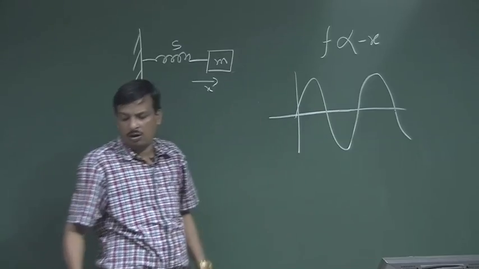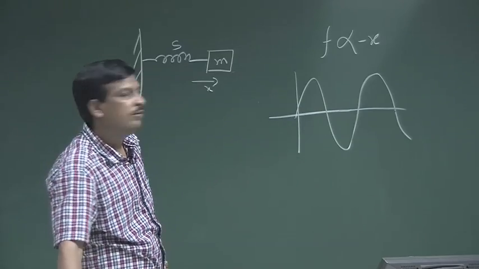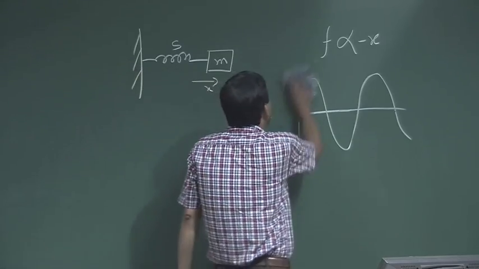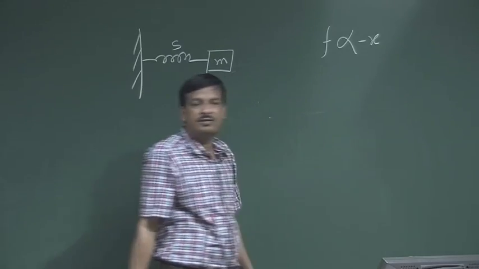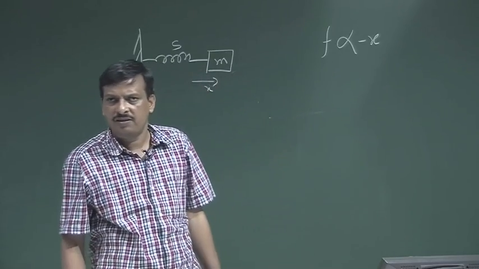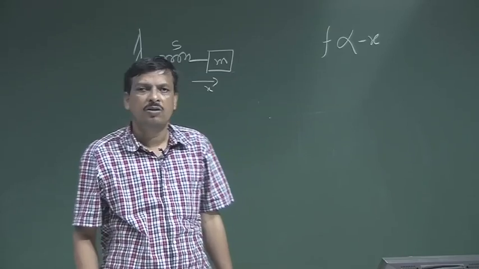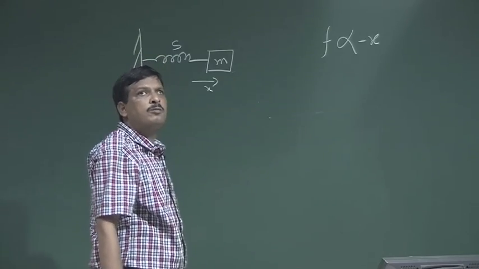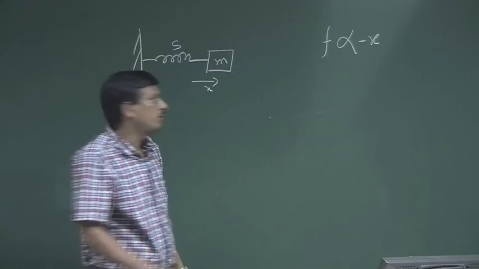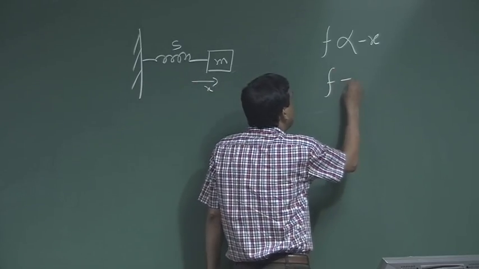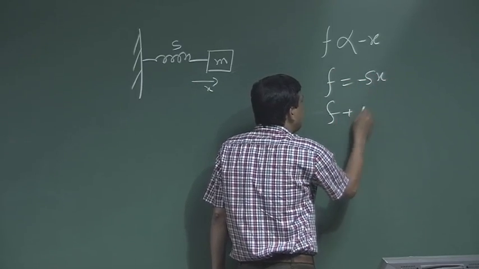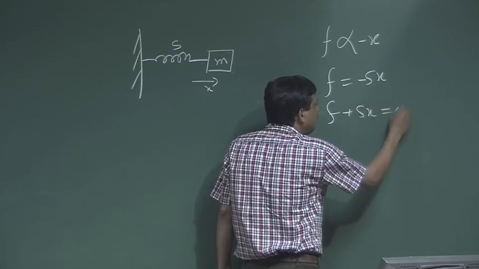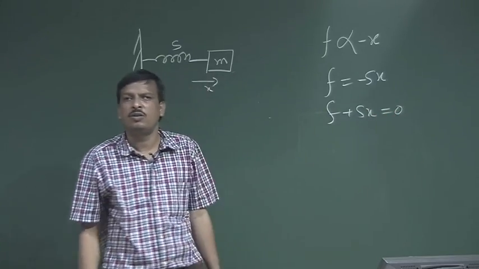As per Hooke's law, force is proportional to displacement and it is negative, in the opposite direction of the applied force. So, F is proportional to minus x. So, we said F is equal to Sx, so F plus Sx should be 0.